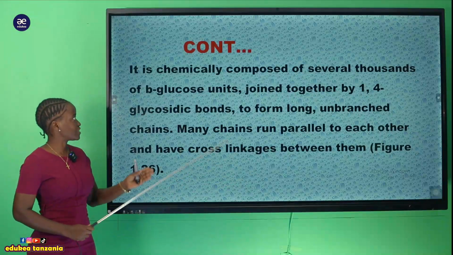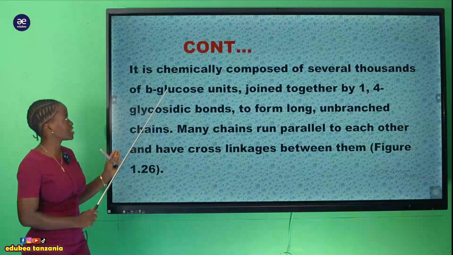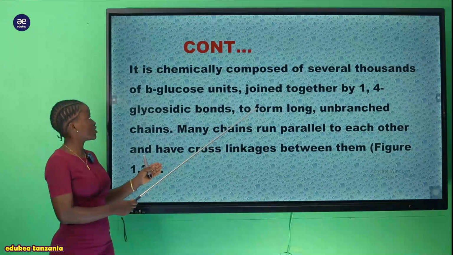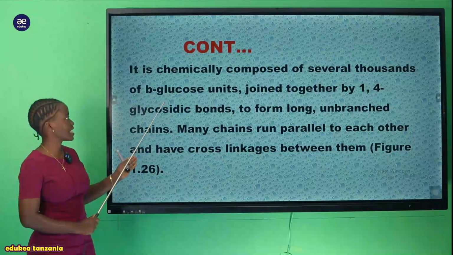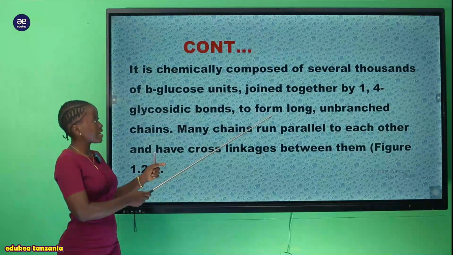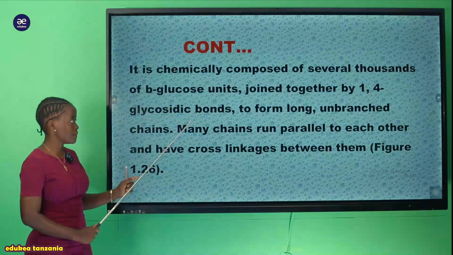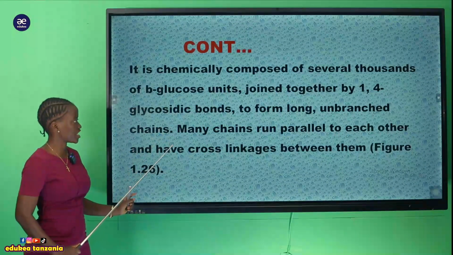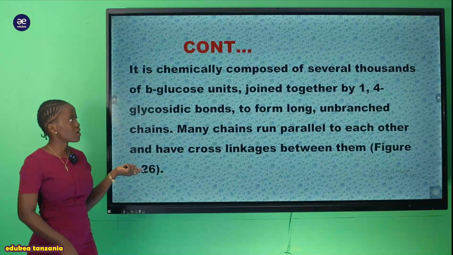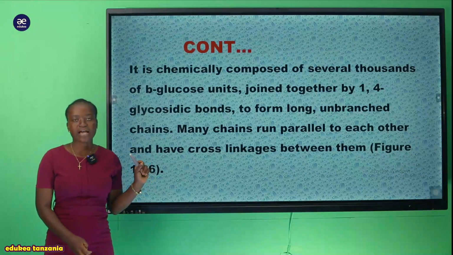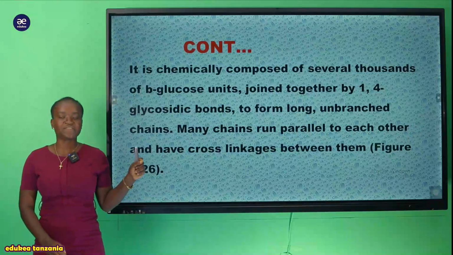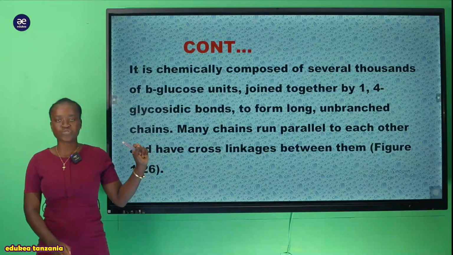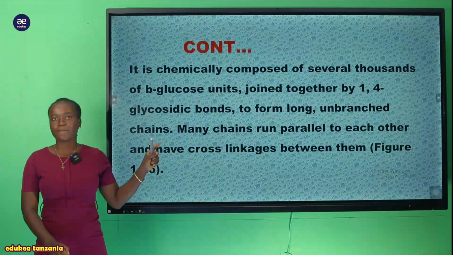So the cellulose is chemically composed of several thousands of beta glucose units joined by 1,4 glycosidic bonds to form a long and branched chain. So tunasema kwamba hii structure sasa ya cellulose it is quite different from glycogen, starch and other polysaccharides.